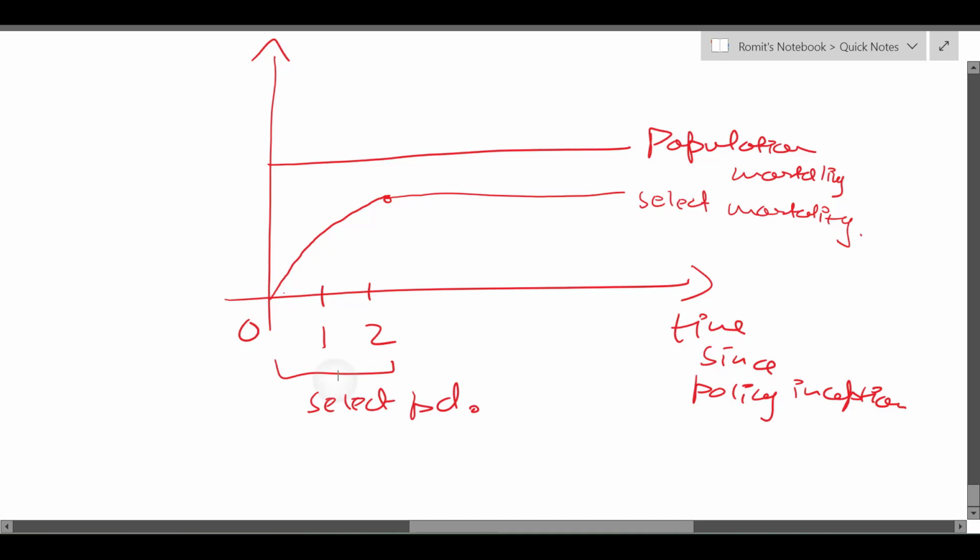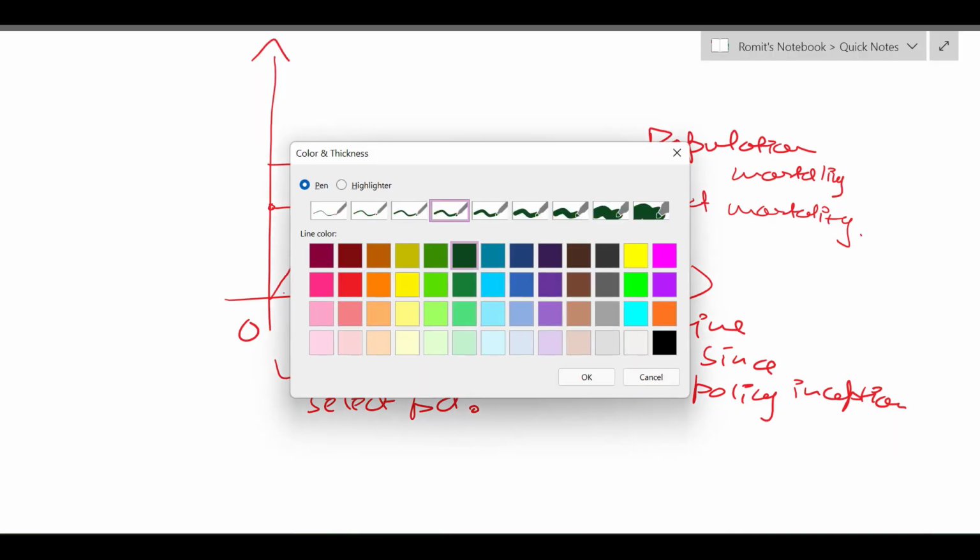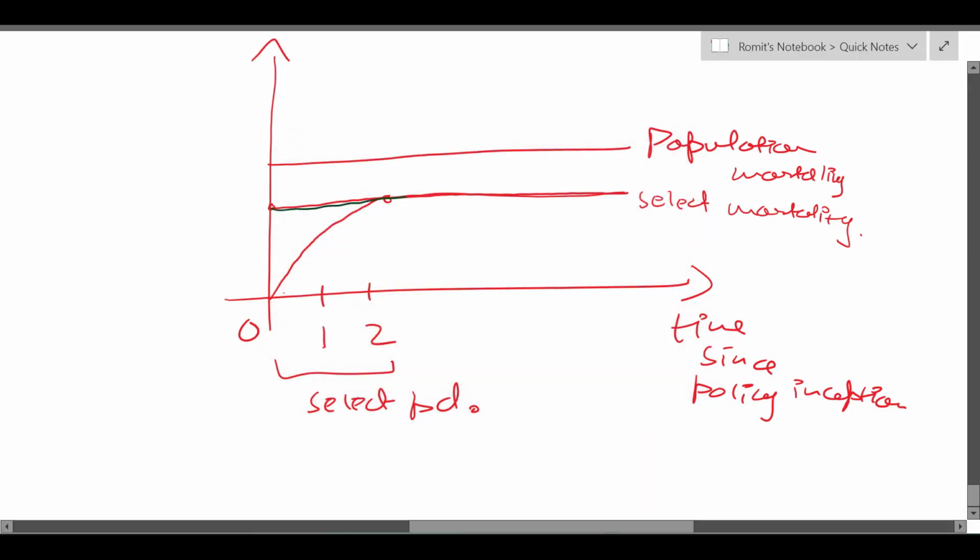Okay, that mortality is called the ultimate mortality, which is this line. Okay, let me draw it with a different color. This is your ultimate mortality. This is lower than the population mortality, and after the select period ends, which in case of AM92 is 2 years, the select mortality becomes equal to the ultimate mortality.